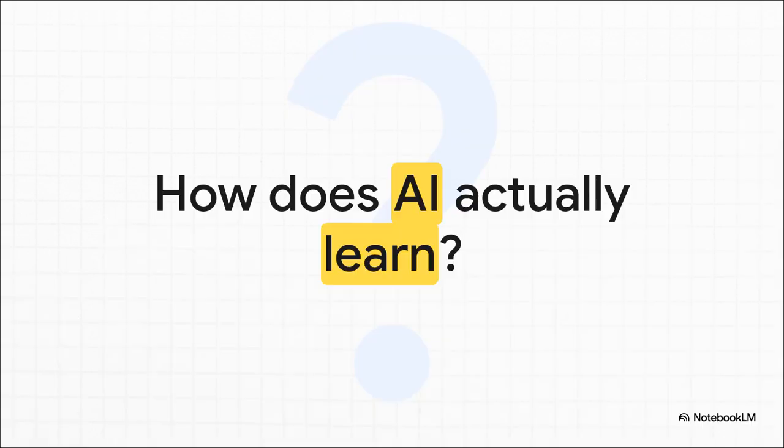But before we dive in, I want you to think about how tools like ChatGPT answer complex medical questions, or how self-driving cars manage to recognize roads, stop signs, and pedestrians. Are they really thinking like we do? Is there a digital brain pondering these problems, or is something entirely different happening behind the scenes?